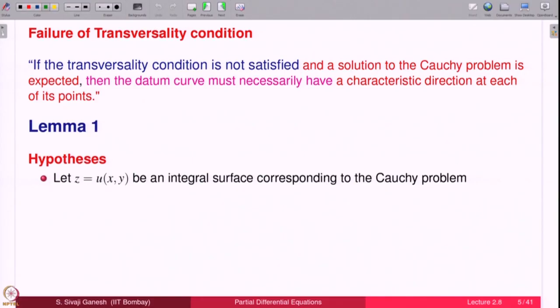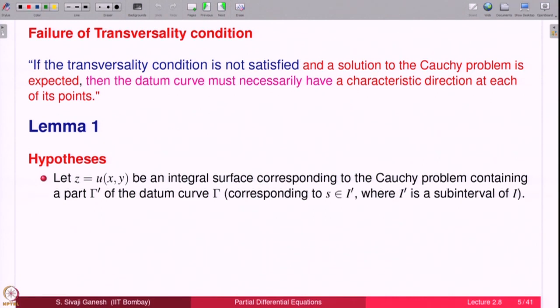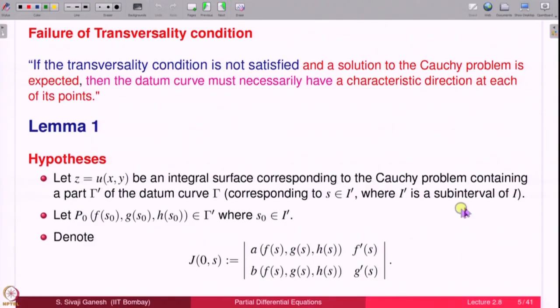Now, we have a result, Lemma 1, it is a very simple result. Let z equal to u(x,y) be an integral surface corresponding to the Cauchy problem for the quasi-linear equation QL containing a part of the datum curve which is called gamma dash. Gamma corresponds to s belongs to I, gamma dash corresponds to s belongs to I dash, where I dash is a subinterval. Now take a point on gamma dash and denote J0(s) as precisely the determinant which comes in the transversality condition. A, B here, f dash, g dash.